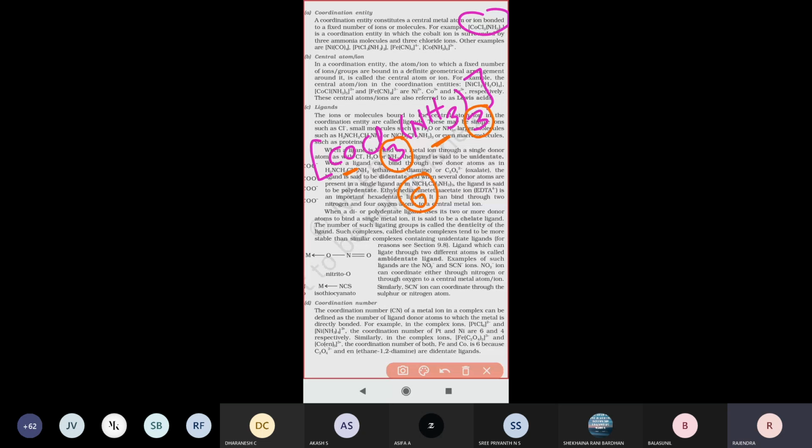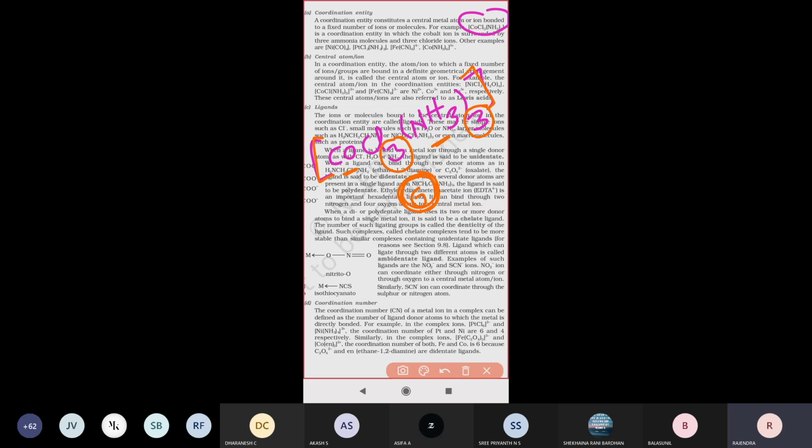How can you say that? Inside that square bracket, how many atoms or molecules or ions are present along with the central atom? This fixed number is called the coordination entity. A coordination entity is nothing but, inside that square bracket, the number of atoms, molecules or ions surrounding the metal atom.